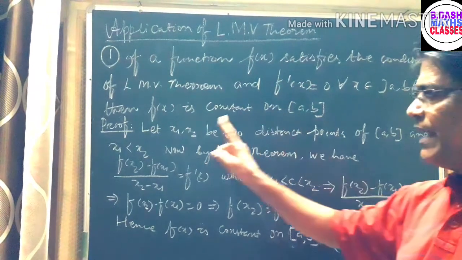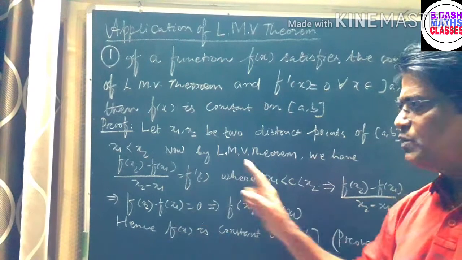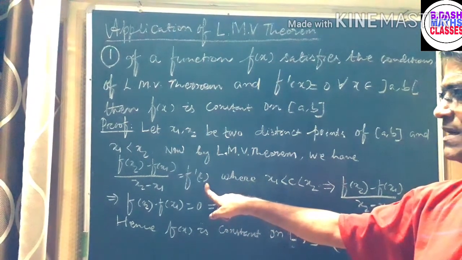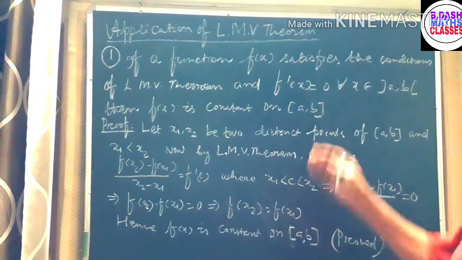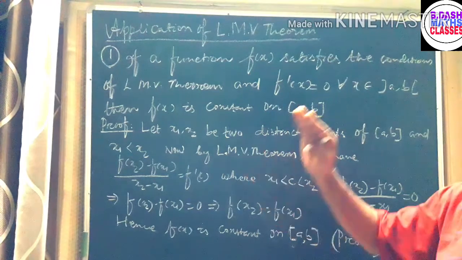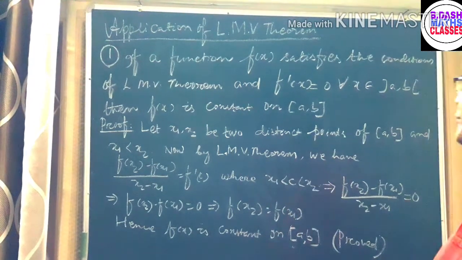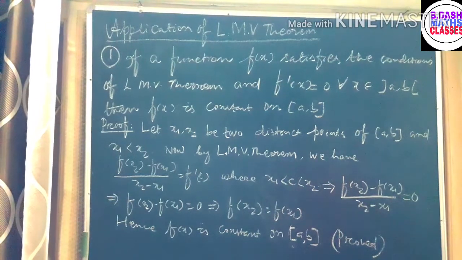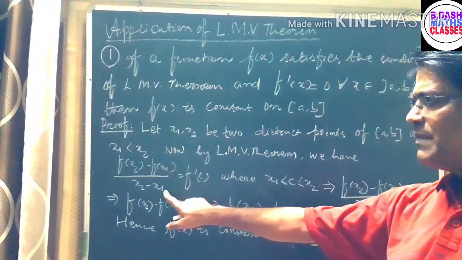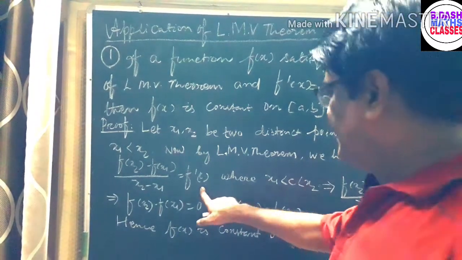We have (f(x2) minus f(x1)) by (x2 minus x1) is equal to f'(c). Because in the original theorem that I have given you, (f(b) minus f(a)) by (b minus a) is equal to f'(c). The formula is like that. So (f(x2) minus f(x1)) by (x2 minus x1) is equal to f'(c).